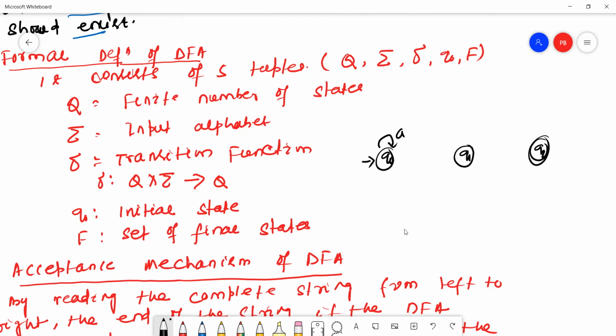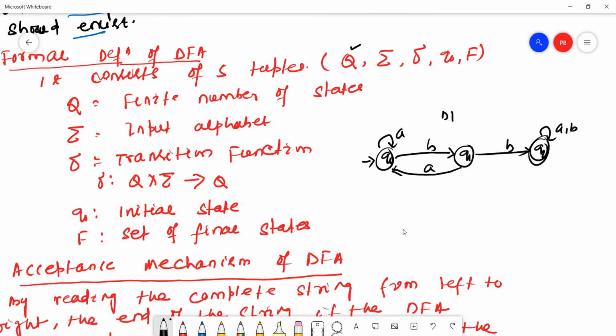This is A, this is B, this is A, this is B, this is A comma B. Here it consists of 5 tuples, and the first one is Q. Q is a finite number of states. Count how many states are in this DFA.